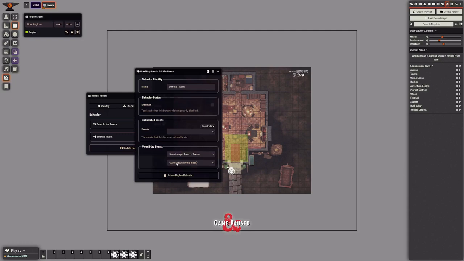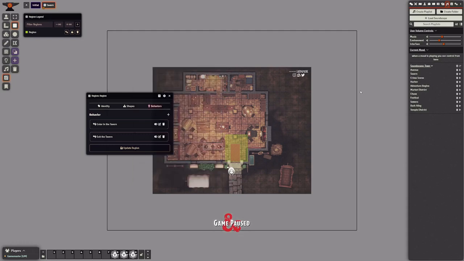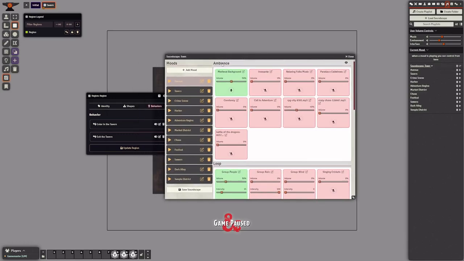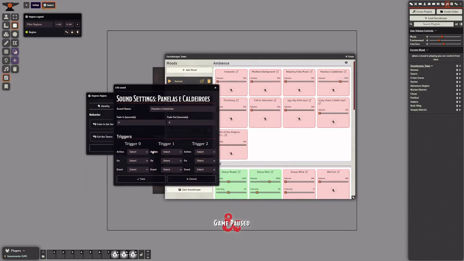And when we exit the region, we want to do something different. We don't want to stop the mode. We want to, for example, play or stop specific sounds inside the mode. To do that, I need to go to the mode and I need to edit here. For example, let me edit here. I want to play this sound when I exit the tavern.